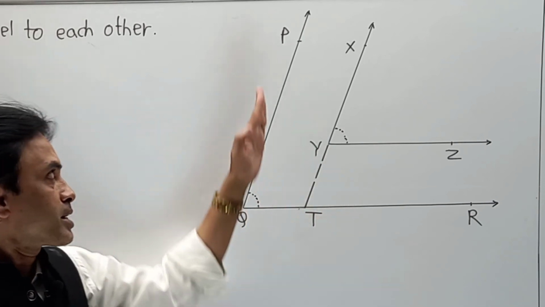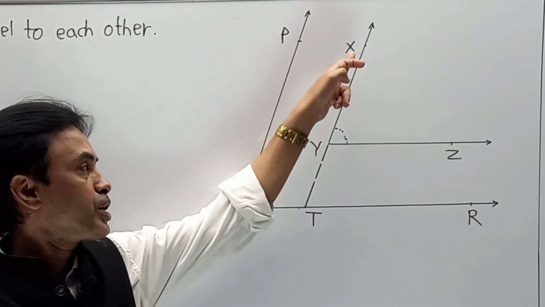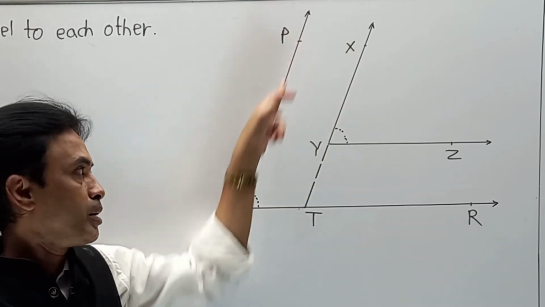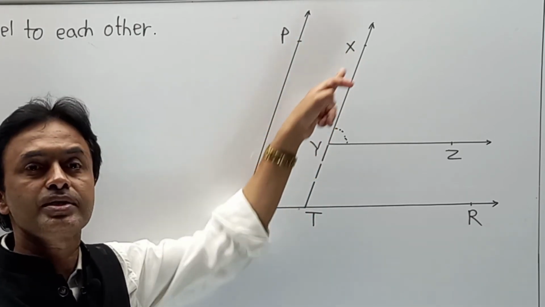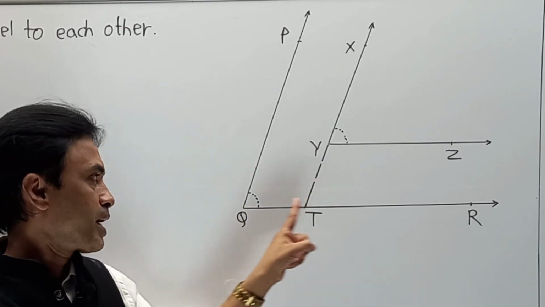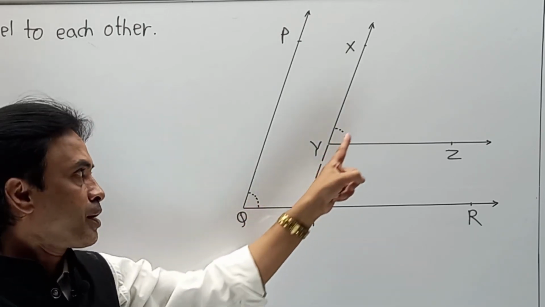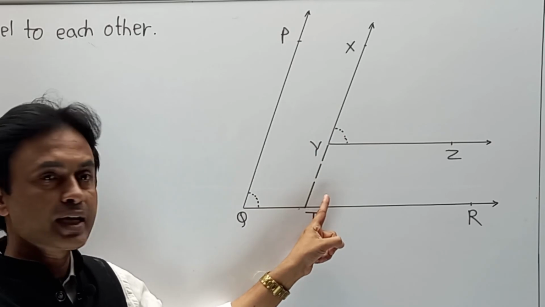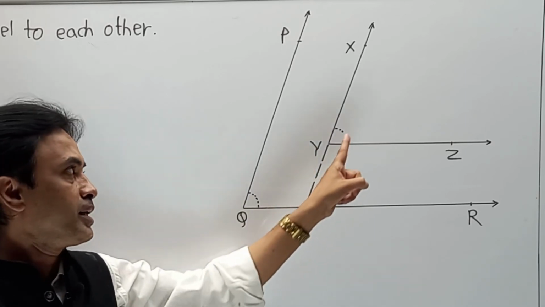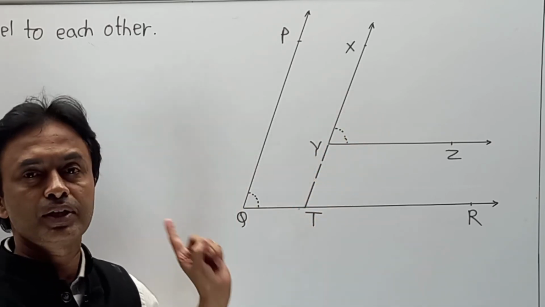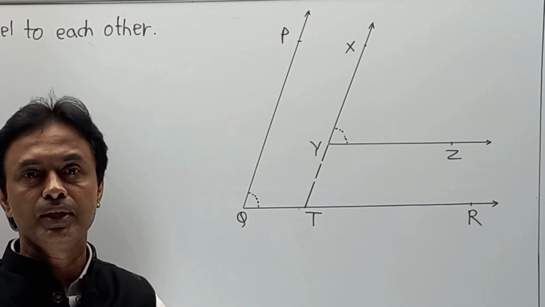In the second case, again PQ is parallel to XT, PQ parallel to XY means XT. Naturally this angle is congruent with Q. When the first angle is congruent with the second angle, which is congruent with the third angle, then it is said that the first angle is congruent with the third. And in this way we are going to complete the proof.